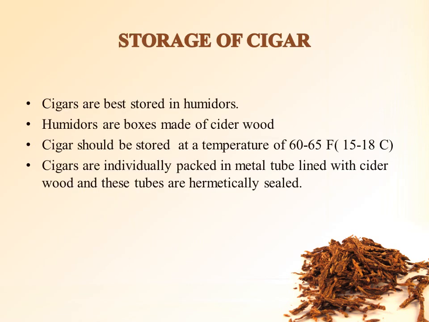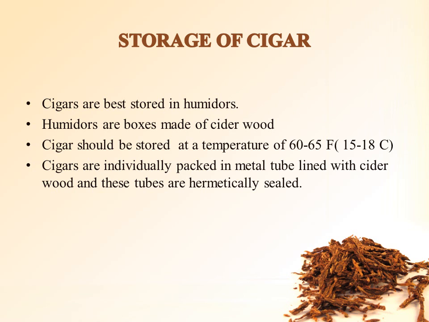Storage of cigar. Now here we will understand how to store cigars. Cigars are best stored in humidors. What are humidors? Humidors are boxes made of cedar wood. Generally, cigars should be stored at a temperature of 60 to 65 Fahrenheit, which means 15 to 18 degrees Celsius.